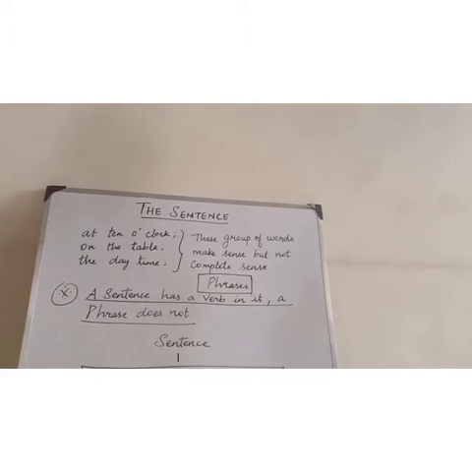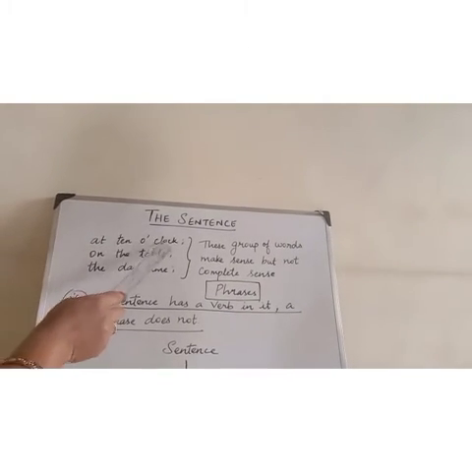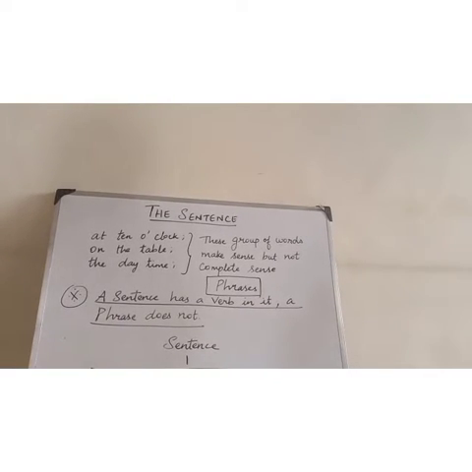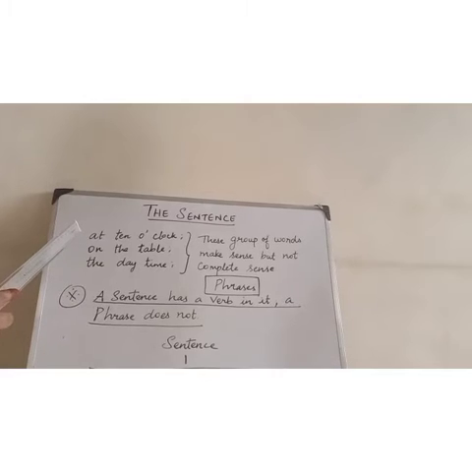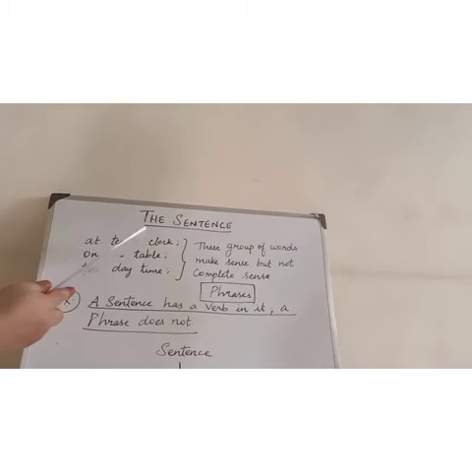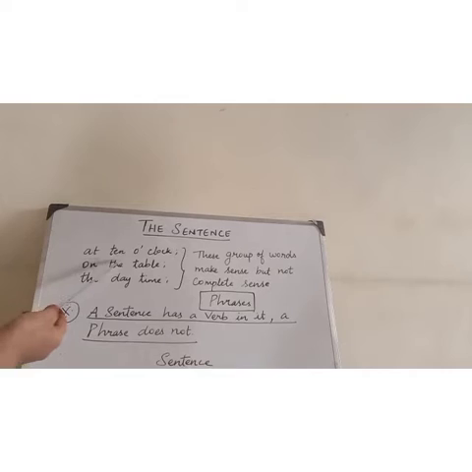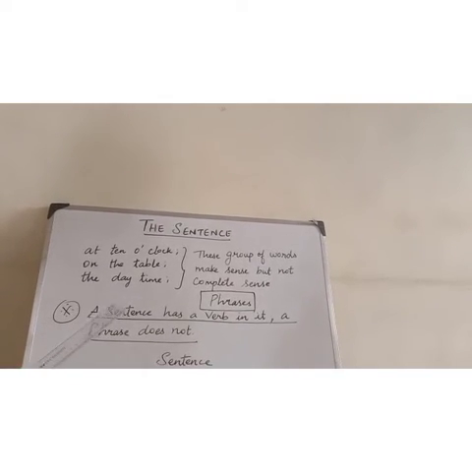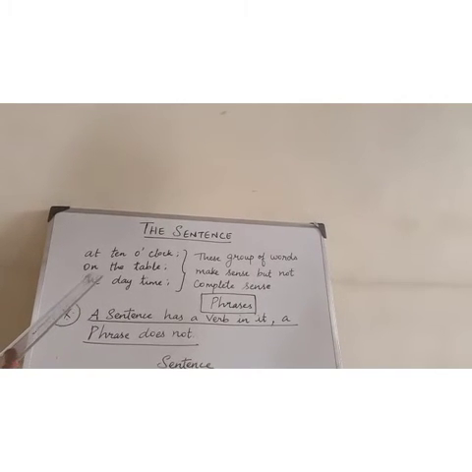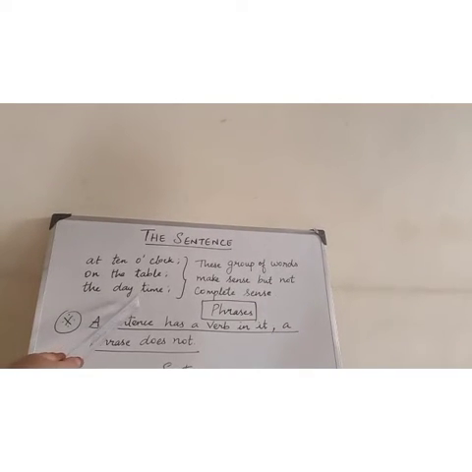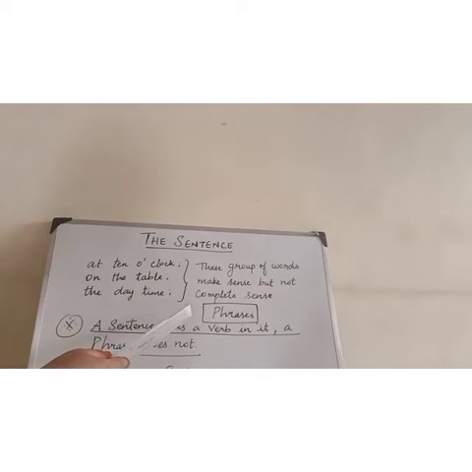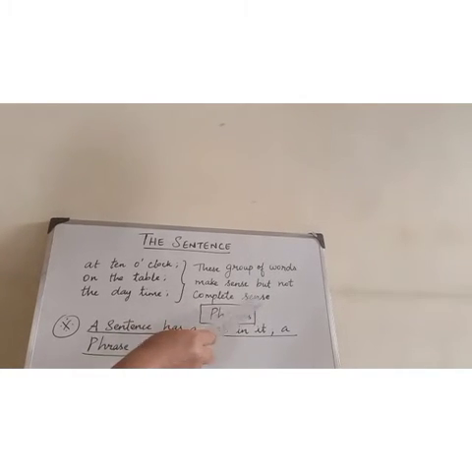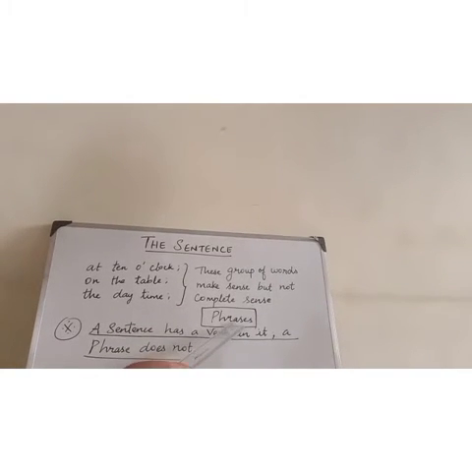Here there are some more groups of words. At 10 o'clock, on the table, the daytime. Here there are some group of words. It's trying to say something, but does it make any sense? No. At 10 o'clock, what happens? We don't know. On the table, what is there? The daytime. What happened? So it's trying to say something, but the sentence is not complete, isn't it? These groups of words make sense but not complete sense. Such words are called phrases.